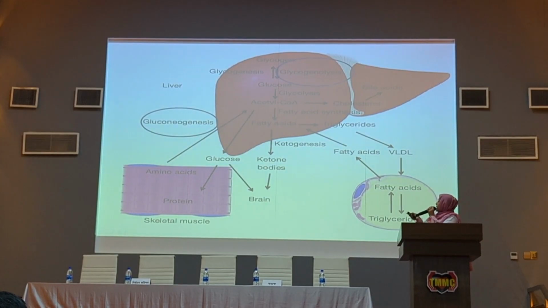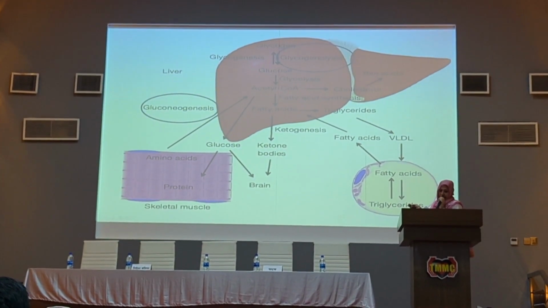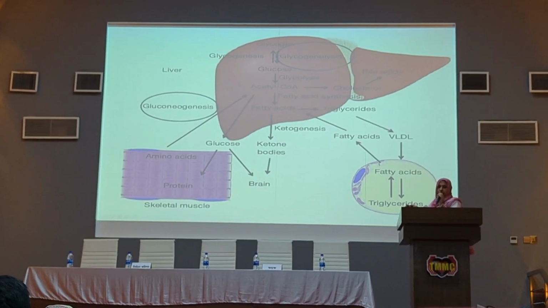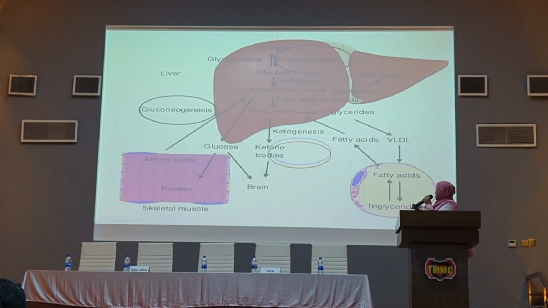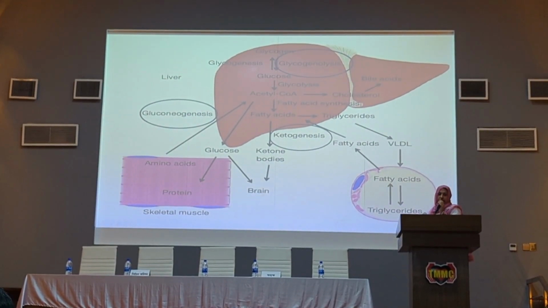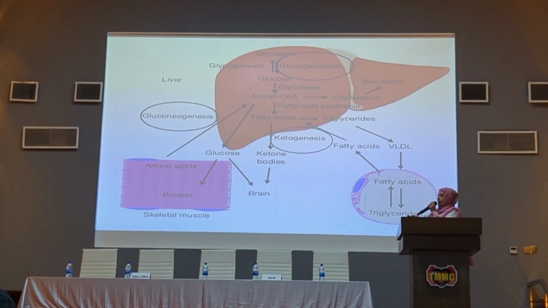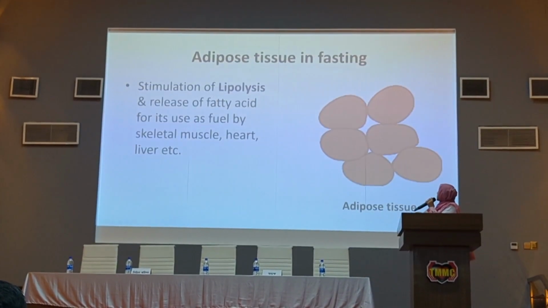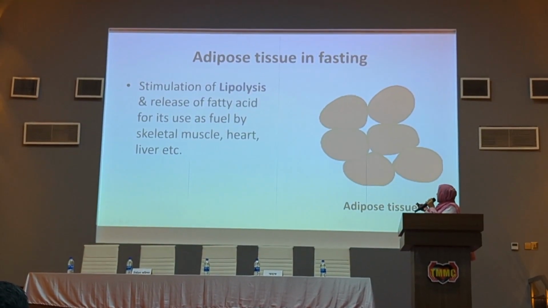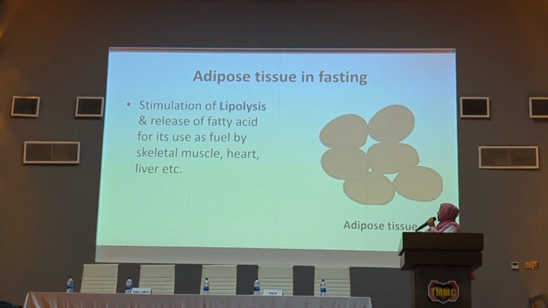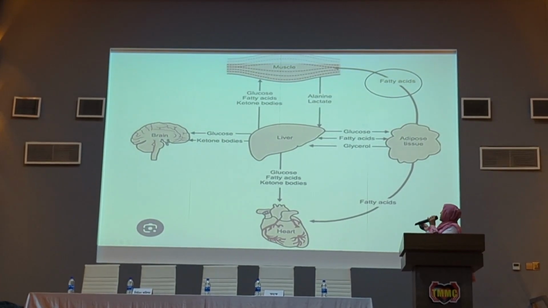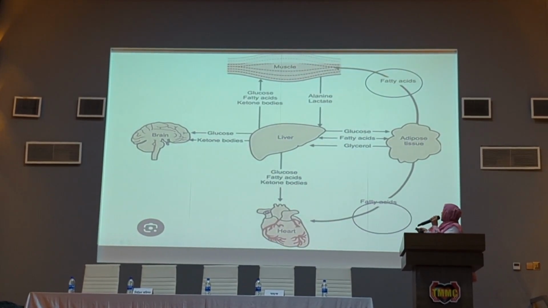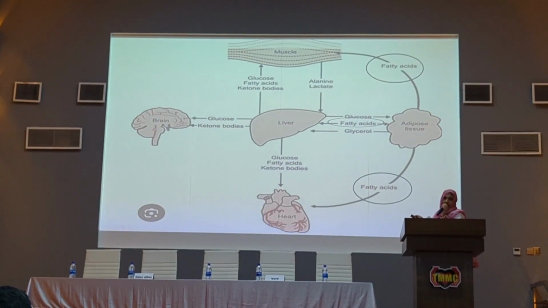The next event that occurs in the liver is gluconeogenesis. It also provides glucose and maintains the blood glucose level up to 24 to 30 hours in our body. The last event is ketogenesis in the liver, and the liver provides ketone bodies, which are utilized by cells. And this is the event in the fasting stage of adipose tissue. Stimulation of lipolysis occurs and provides fatty acids, which are utilized by the heart, the liver, and skeletal muscle.